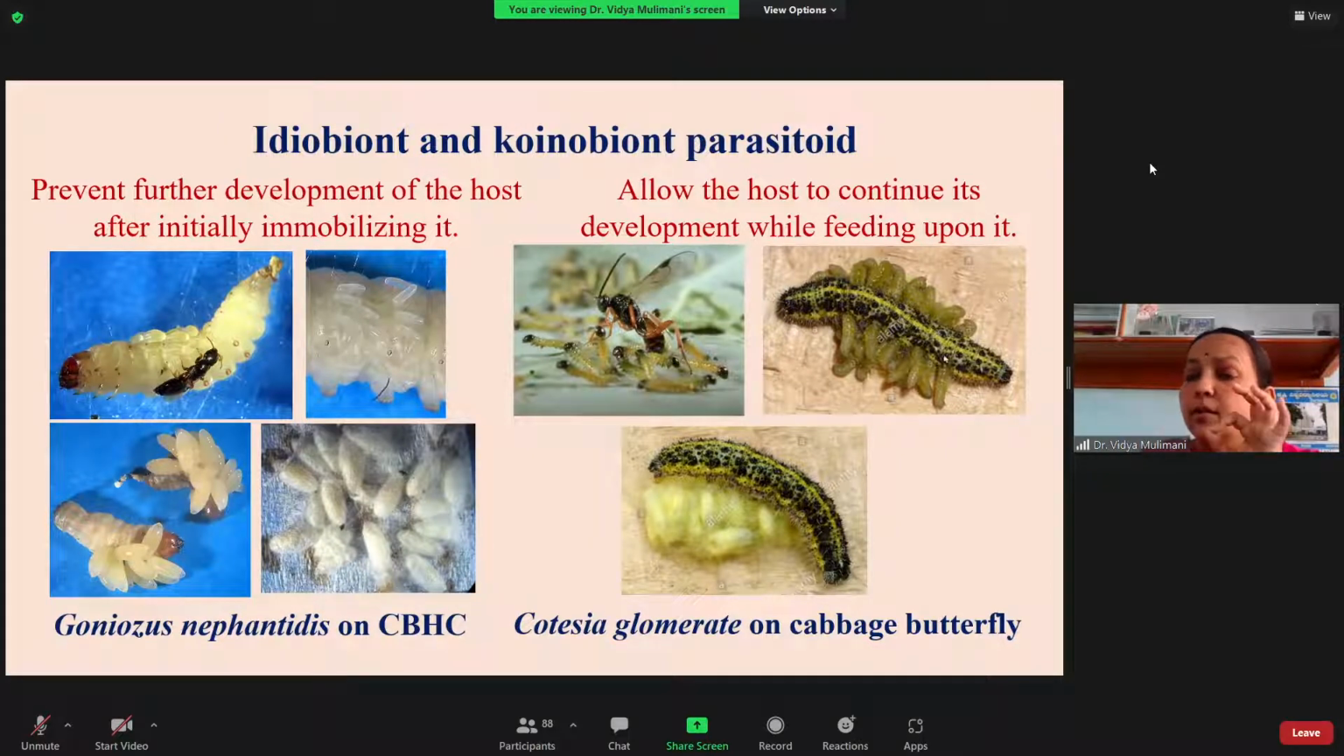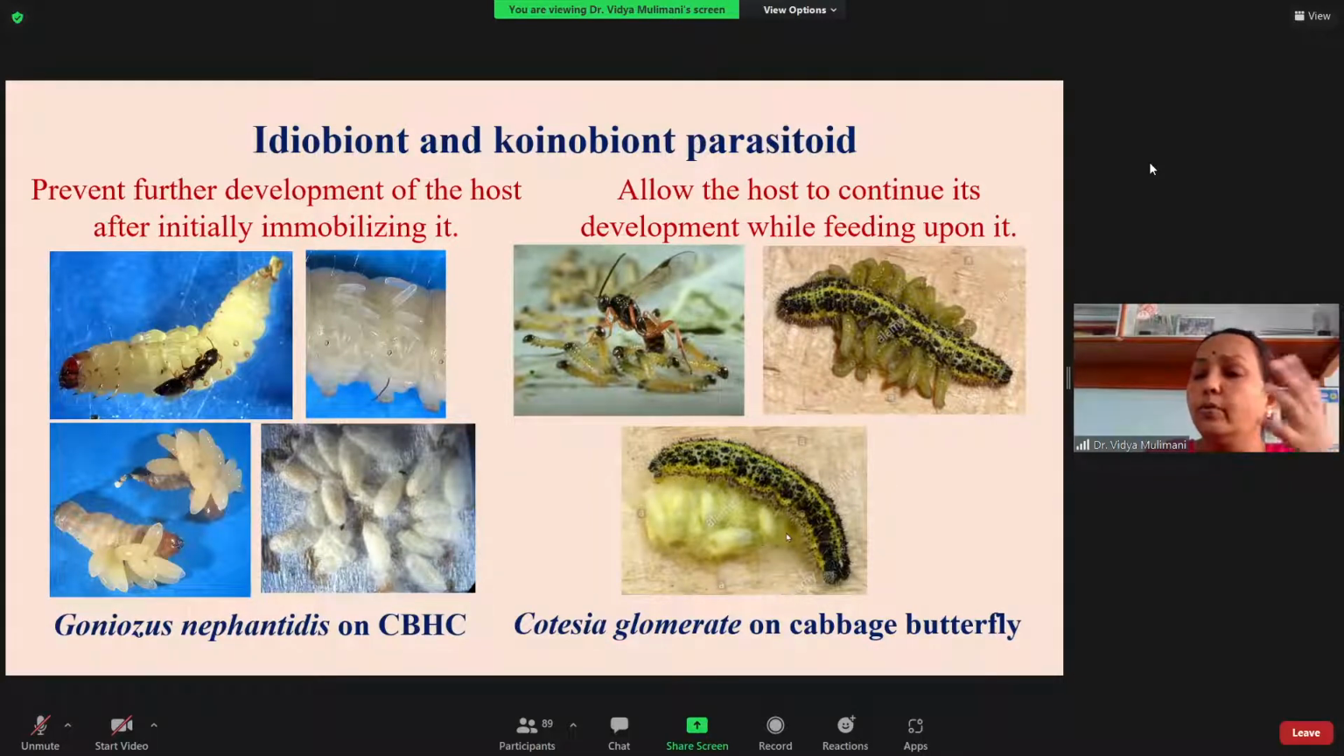So the koinobiont parasitoid does not kill the host, but develops while feeding upon it. You can see the caterpillar, the host, is allowed to grow, and inside, the parasitoid is also growing. But what is this photograph saying? Whether it is developing internally or externally, for the pupation they always come out, because they cannot go for the pupation inside. So all these immature stages coming out of the caterpillar are the late instars of the Cotesia. They are coming out for the purpose of pupation.